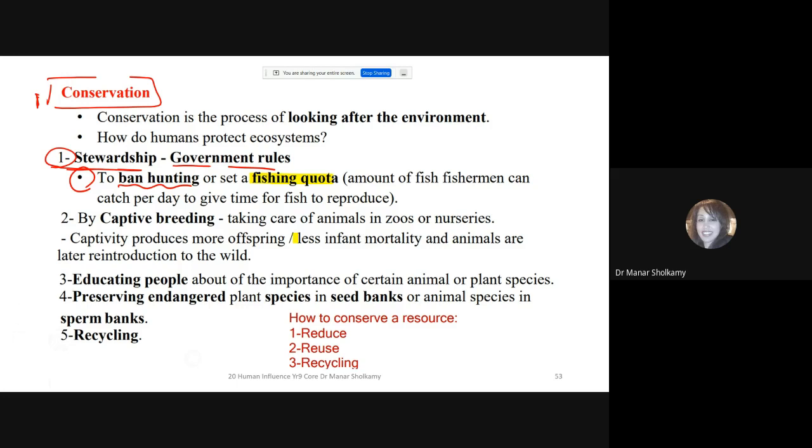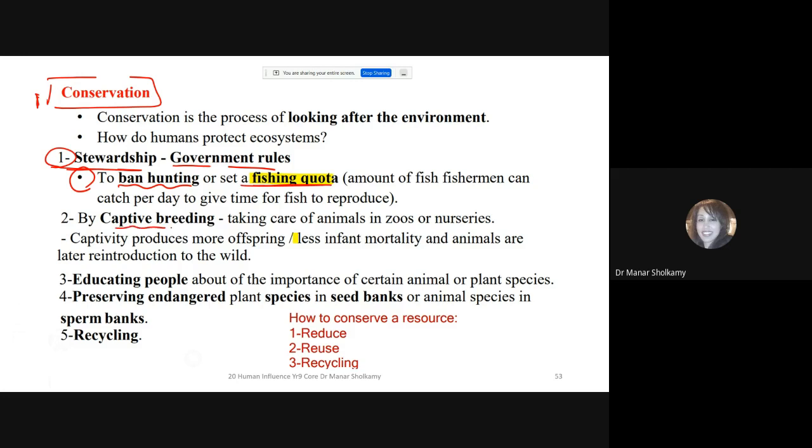A lot of governments, they protect their earth because we want to save our earth. We want to save the remaining, like in Australia, you're not allowed to kill koalas or kill pandas. You know that? If you do, you will get jailed because this is conservation. And something called fishing quota, we'll talk about it in detail.